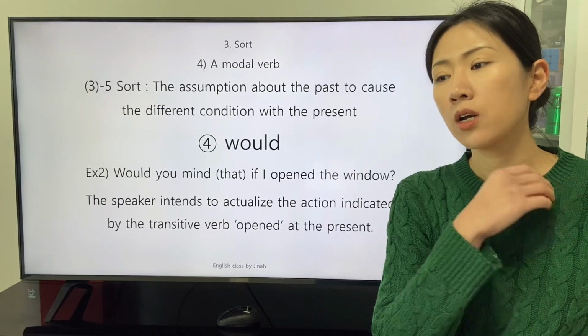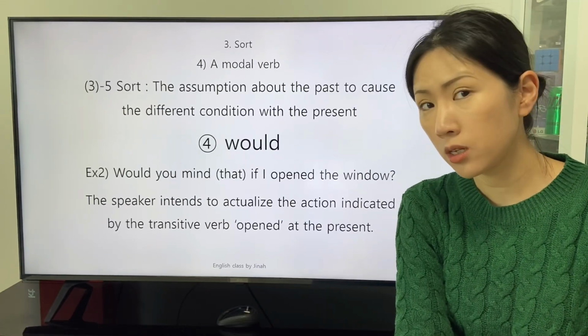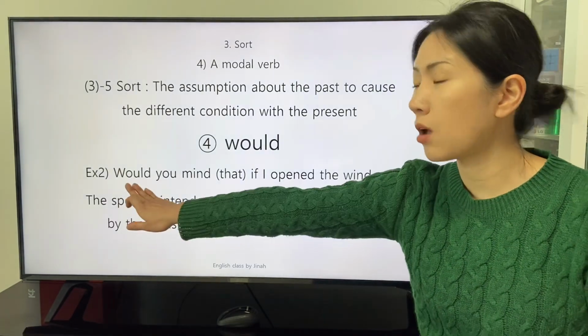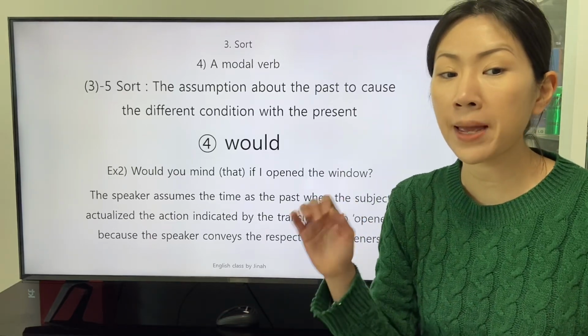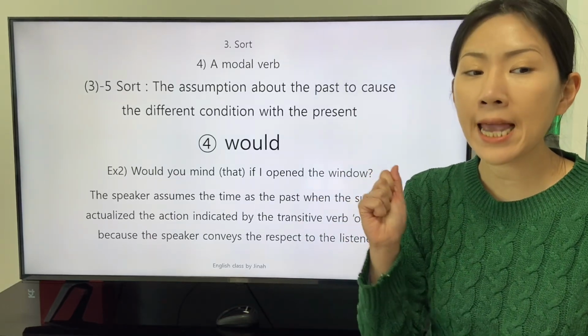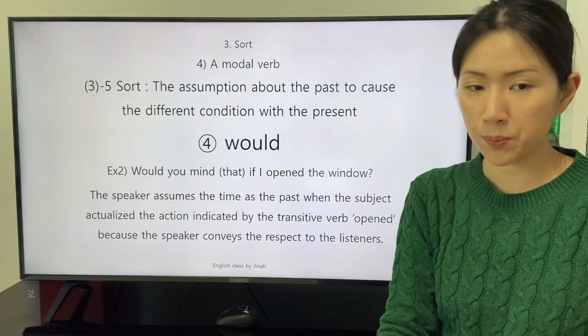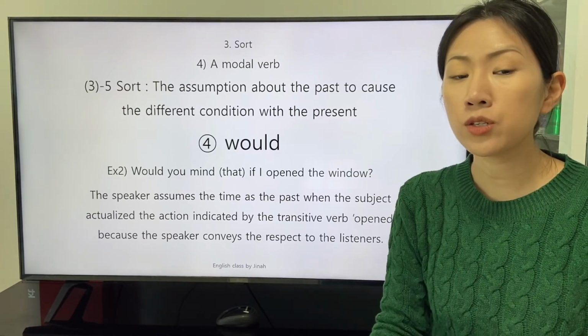The speaker asks about the expected condition of the listeners with the modal verb would. The speaker assumes the time as the past when the subject actualized the action indicated by the transitive verb opened, because the speaker conveys the respect to the listeners.